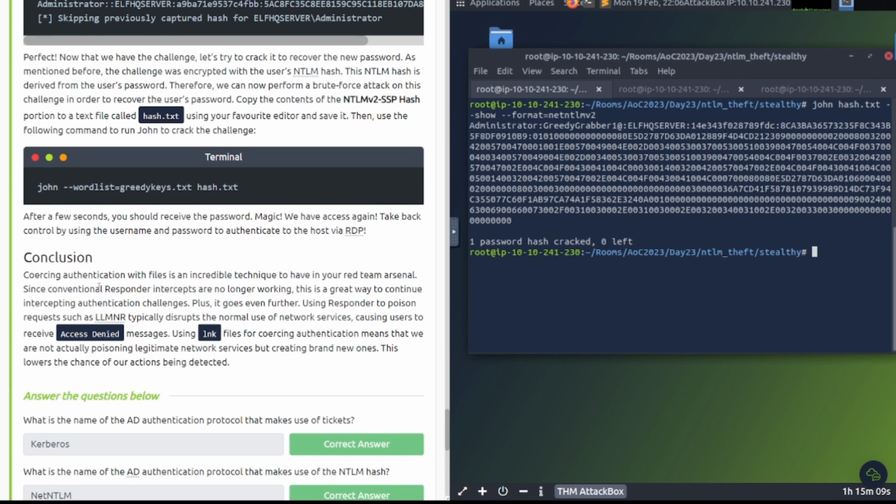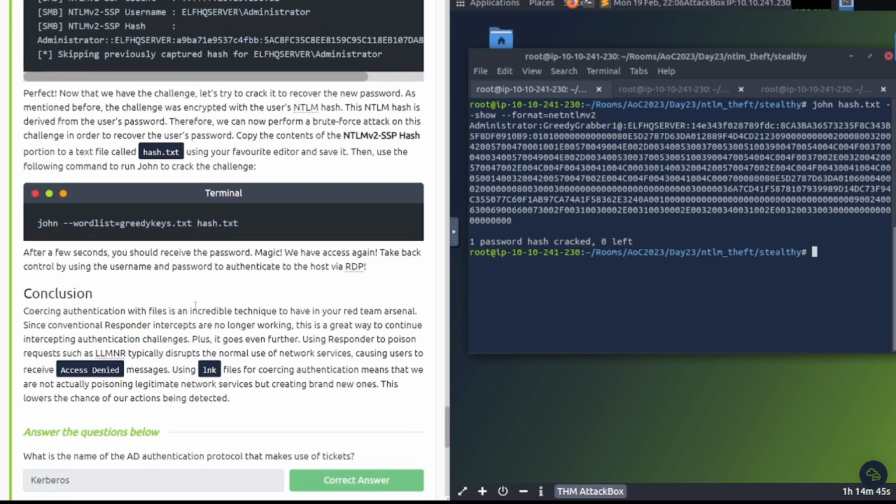Conclusion: coercing authentication with files is an incredible technique to have in your red team arsenal. Using Responder to poison requests such as LLMNR typically disrupts the normal use of network devices, causing users to receive access denied messages. Using LNK files for coercing authentication means that you're not actually poisoning legitimate network services, but creating brand new ones. That's right. You have to be careful when using your Responder because you can cause an outage.